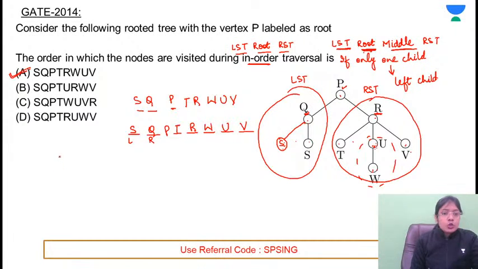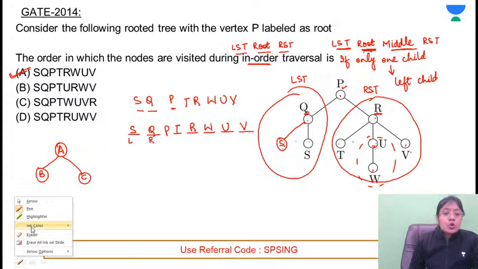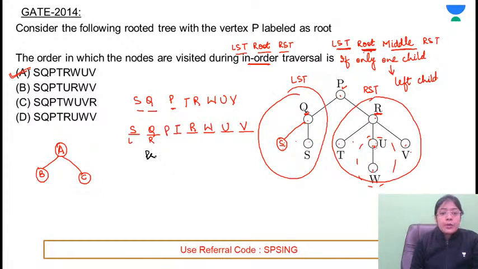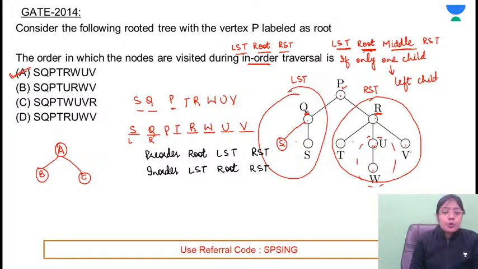Okay. So let's assume that we have some tree like A, B, and C. So in this case, pre-order means first of all, root will be printed, then the elements of the left subtree, then the elements of the right subtree. Similarly, in case of in order, this will be left subtree, root, and right subtree. I am discussing the general approach. Same approach will be applied on all the trees, be it binary, ternary, or whatever tree will be given.